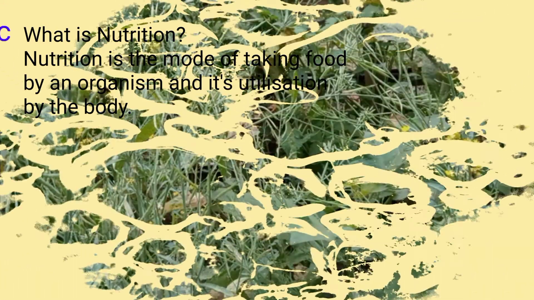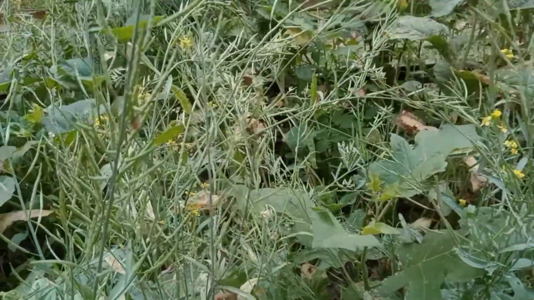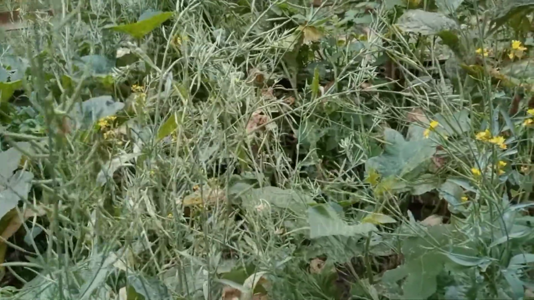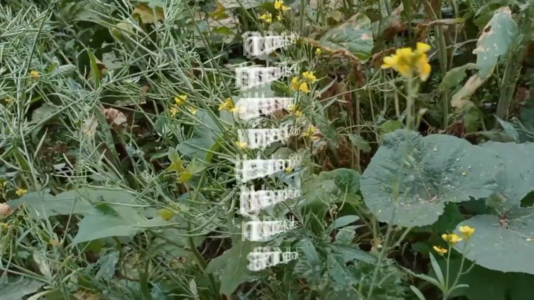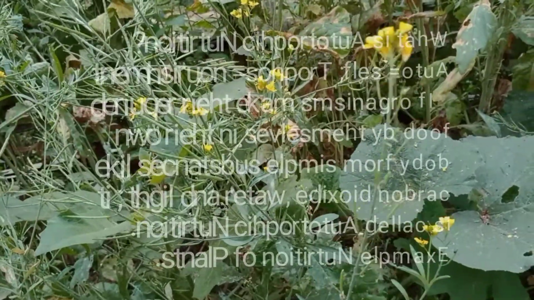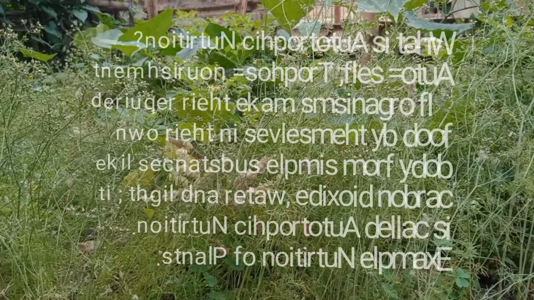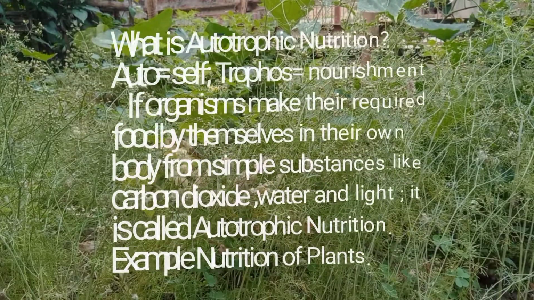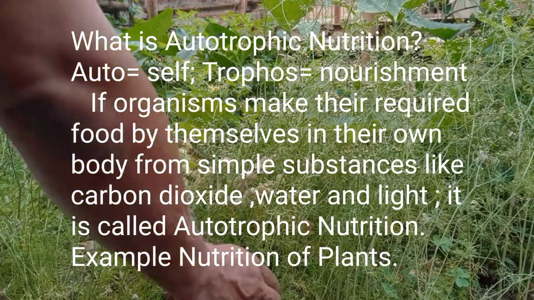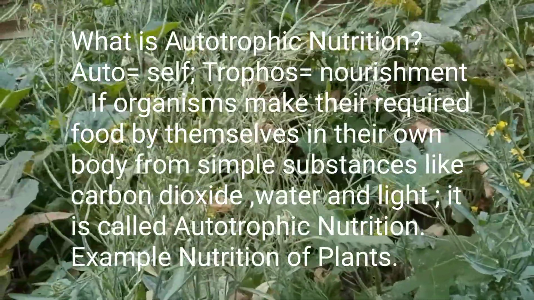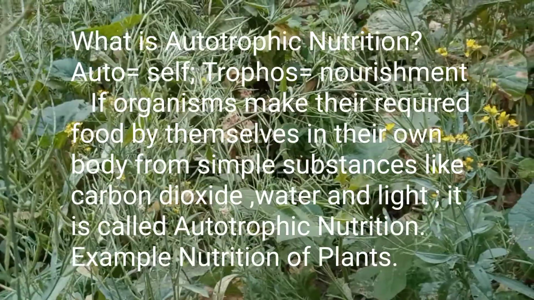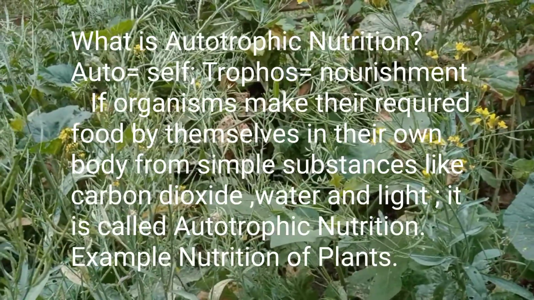And it is of two types: autotrophic nutrition and heterotrophic nutrition. Autotrophic nutrition is that mode of nutrition by which plants can prepare their own food in their own body from simple materials like carbon dioxide, water, and sunlight. So, plants are termed as autotrophs and their mode of nutrition is known as autotrophic nutrition.